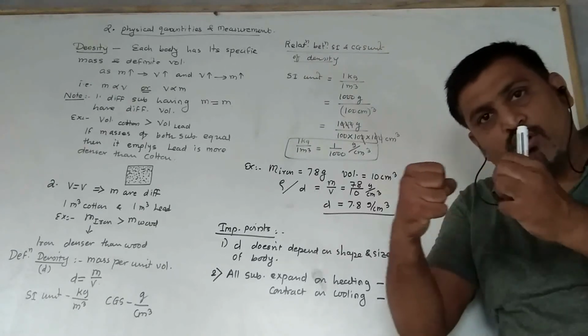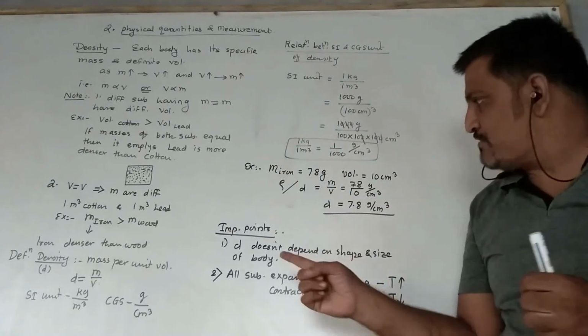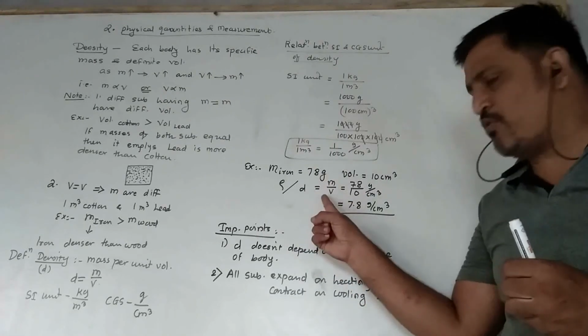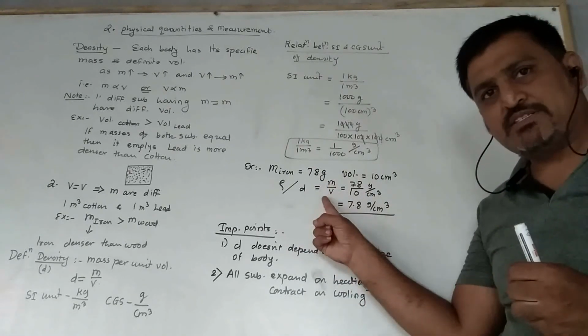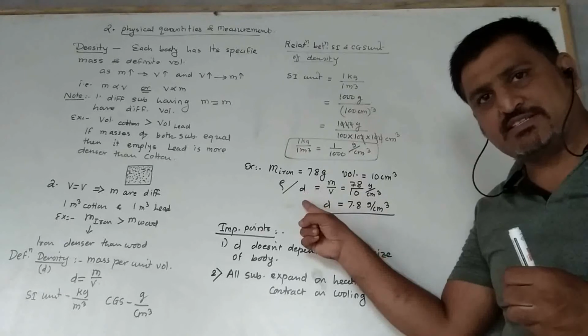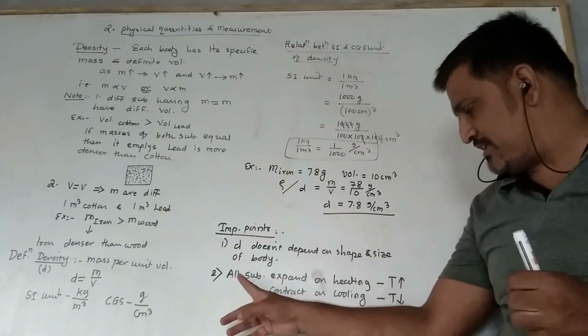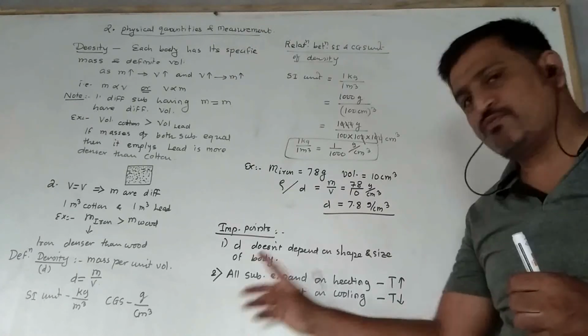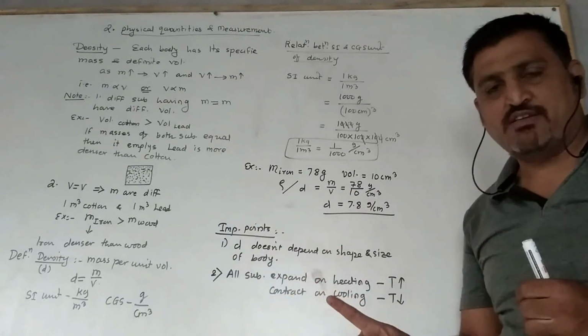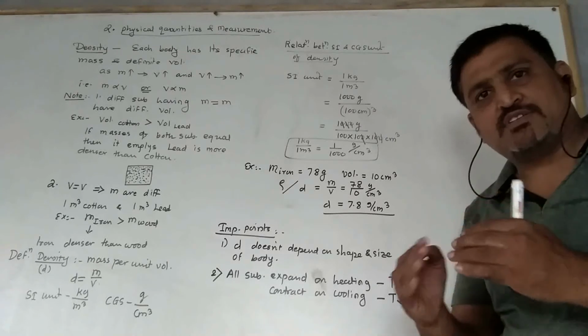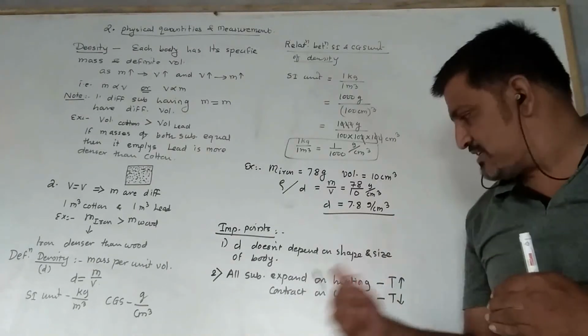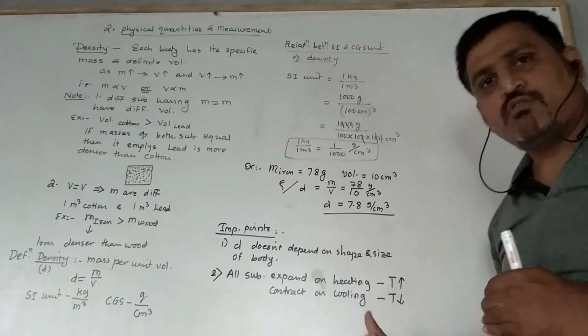Means the volume increases. As we know, density is mass upon volume. It means as the volume increases, density decreases. So here we find density decreases of the substance which expands on heating, and the density of the substance increases as it contracts on cooling.